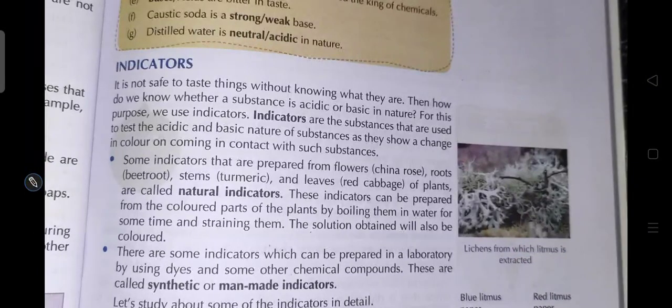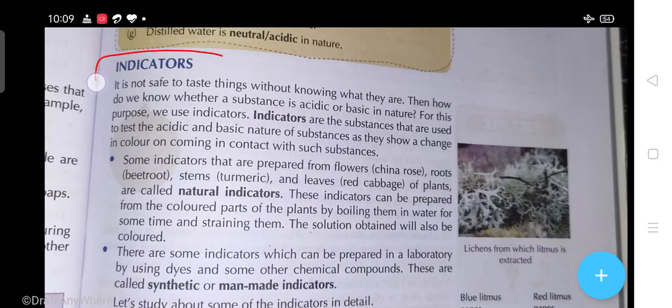Now, students, indicators. Simply, an indicator will indicate whether any substance is basic or acidic. It is not safe to taste things without knowing what they are. Then how do we know whether a substance is acidic or basic in nature?